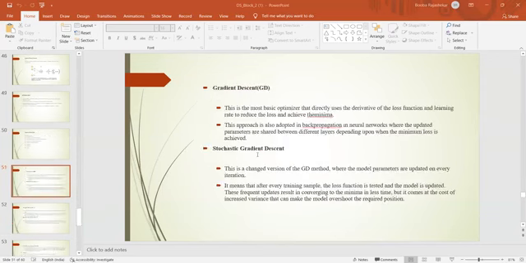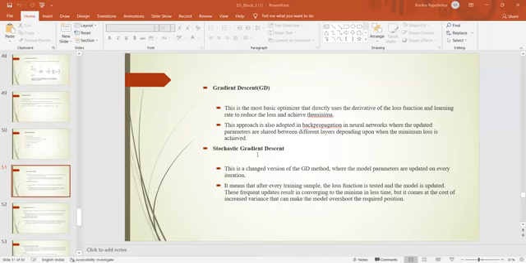Gradient descent. Gradient descent is an optimizer that directly uses the derivatives of the loss function and a learning rate to reduce the loss and achieve the particular minimum or maximum values. This approach also adopts backpropagation in the neural network, where the updated parameters are shared between the different layers, depending upon the minimum loss achieved.